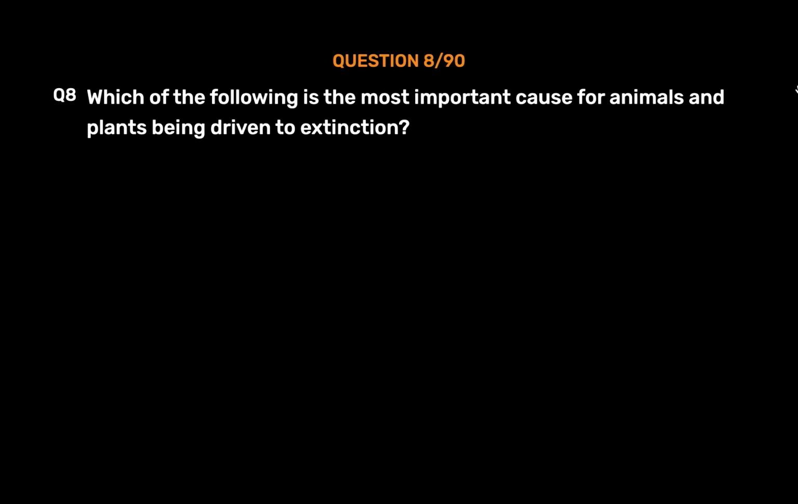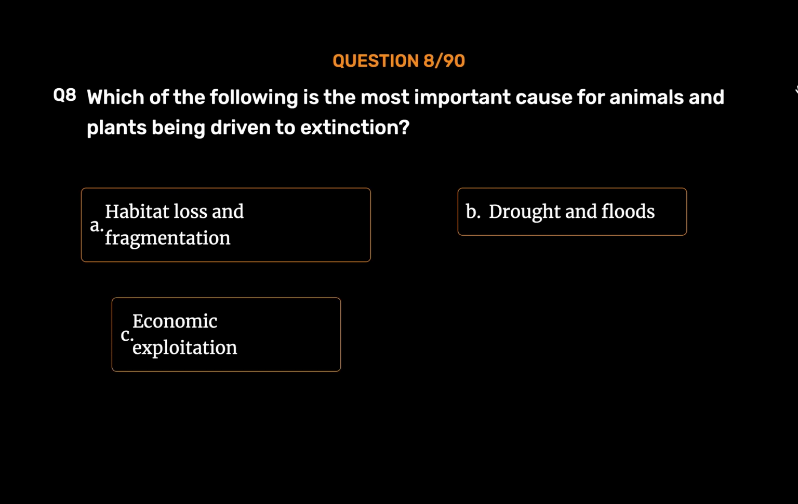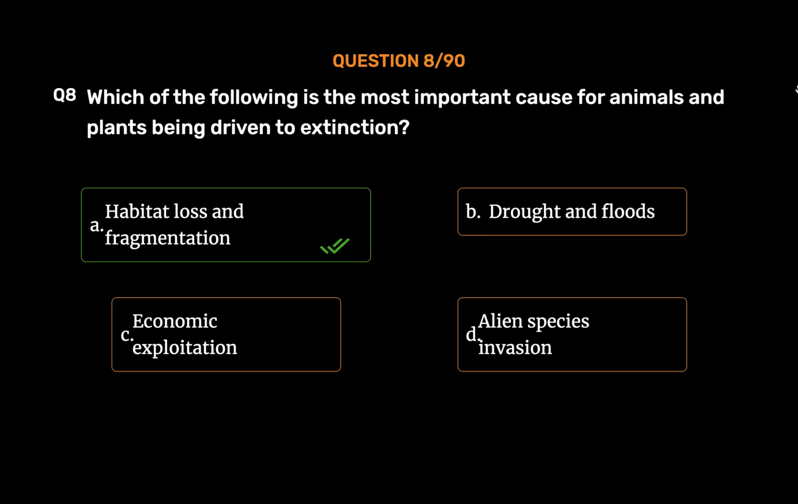Question number 8. Which of the following is the most important cause for animals and plants being driven to extinction? Option A. Habitat loss and fragmentation. Option B. Drought and floods. Option C. Economic exploitation. Option D. Alien species invasion. The correct answer is Option A.